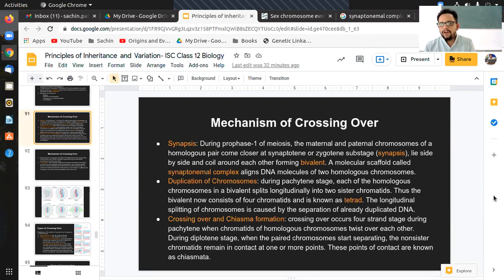And if it is not happening, it will undergo a repair mechanism. If it is still not happening, it will go directly to apoptosis, that is, killing of the cell. So that is how it happens. The moment we assume a certain condition, that may or may not always be true, because the body or the cell will always have a backup mechanism.